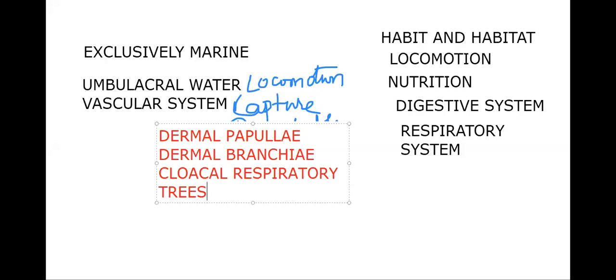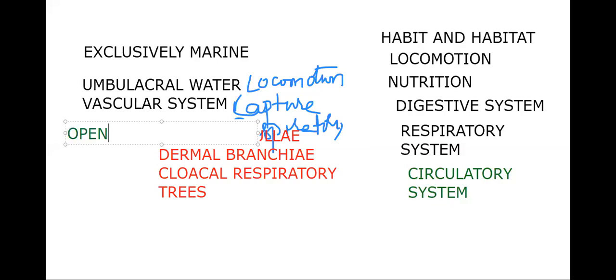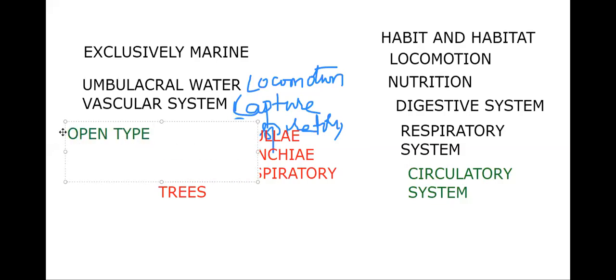Okay, next, the circulatory system. What about the circulatory system? An open vascular system is present here. The circulatory system includes an open vascular system without heart and blood vessels. Open type, without heart and blood vessels, comparatively more primitive than the previous ones. Let me write: open type of circulatory system. Next, no heart and no blood vessels.